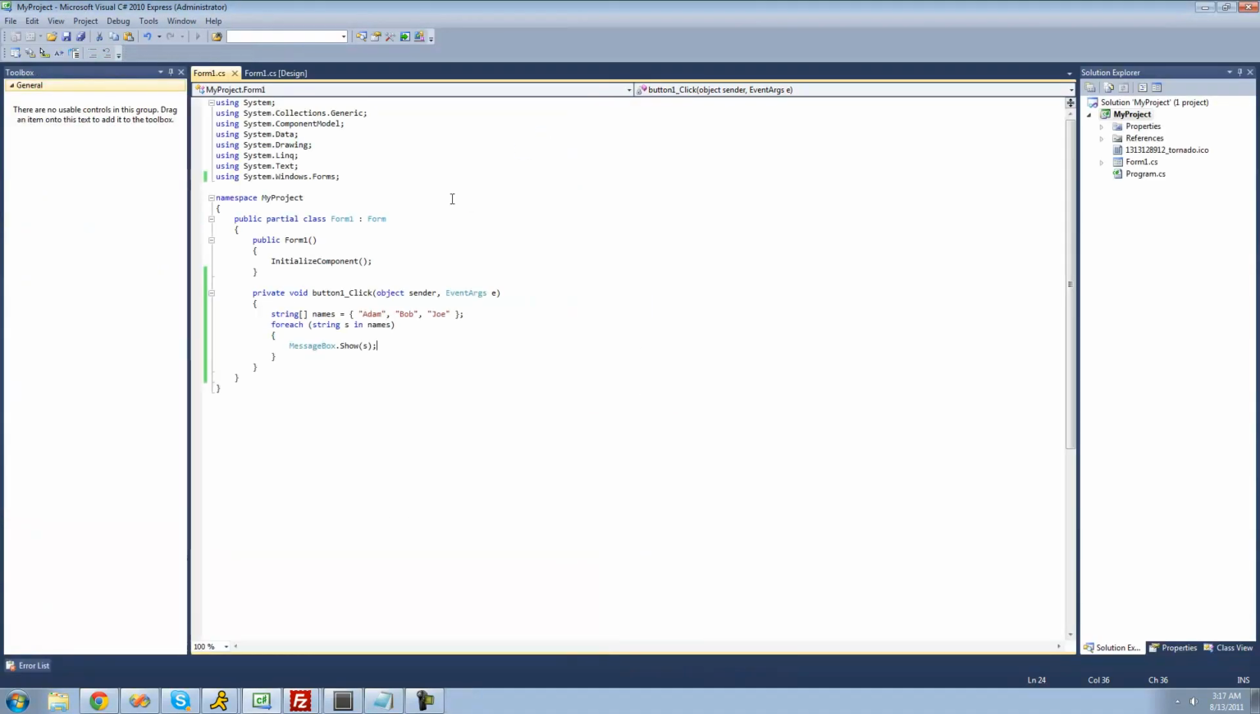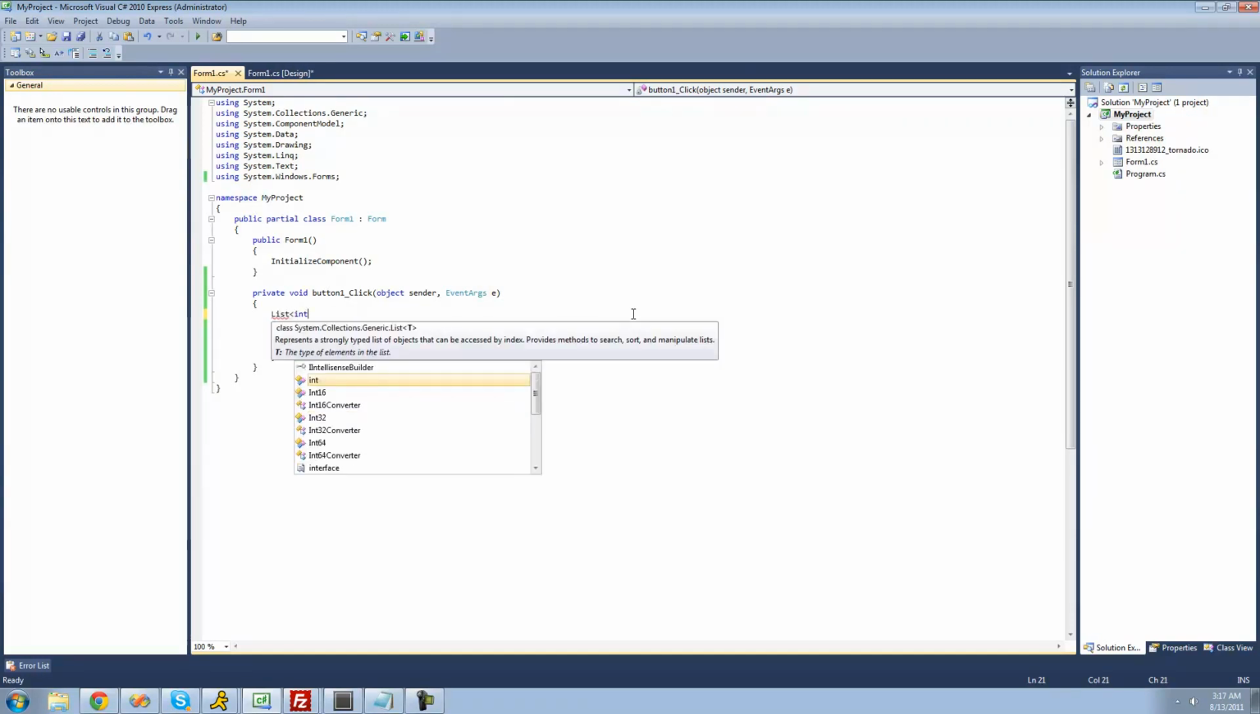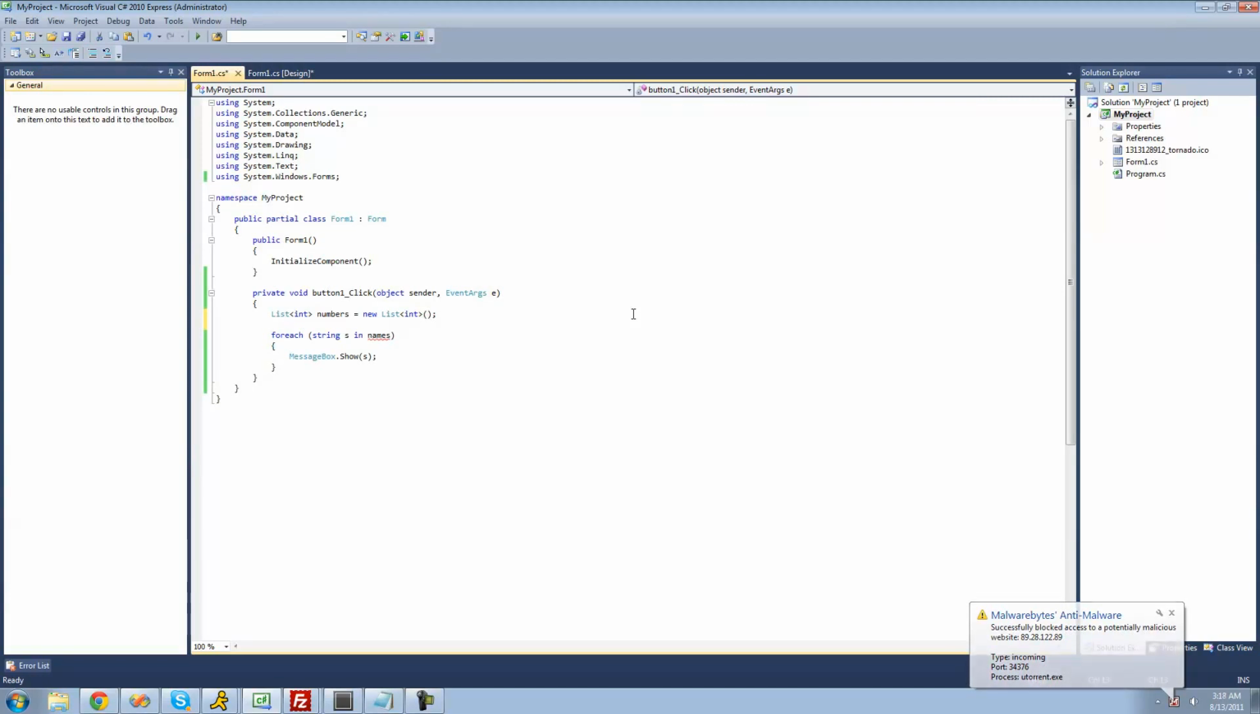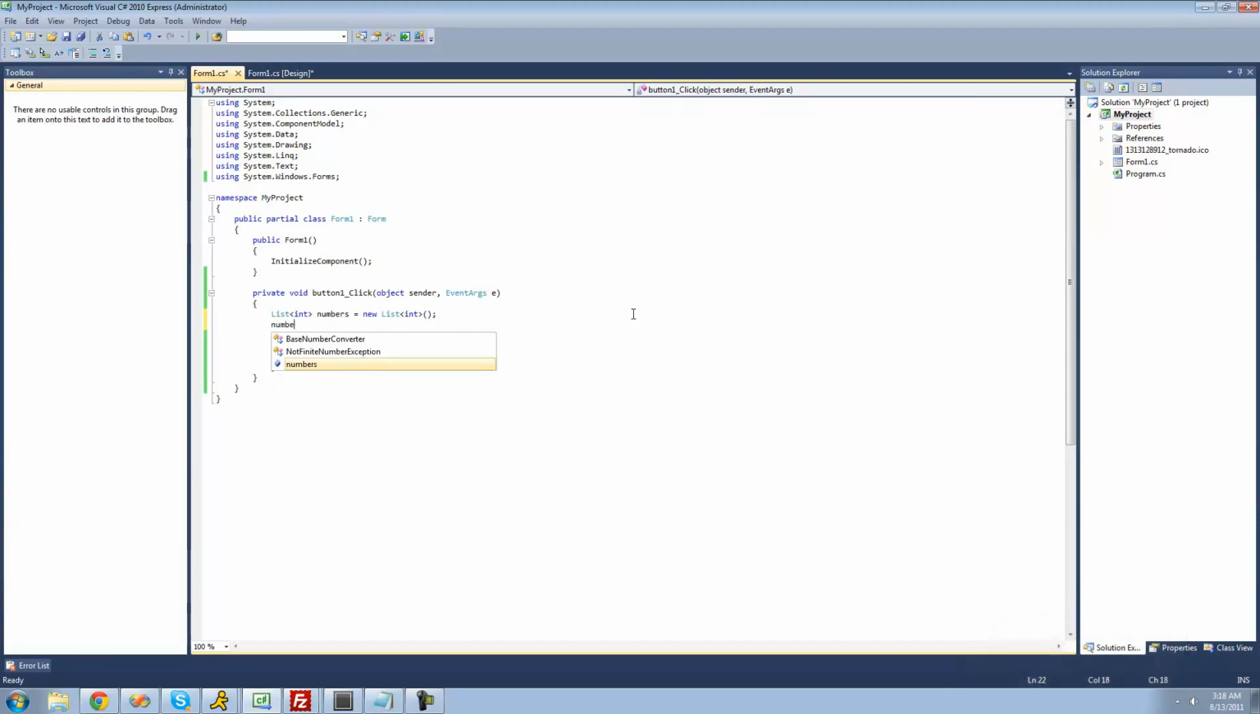Perfect. And you can do this with any collection or any array. If you wanted to, you could do this with a list as well. So if we were to go right here and create a list of integers, I'll call it numbers, and set it equal to a new list of integers. I'll just add a few numbers to my list: numbers.Add 5, and then I'll add 10 and 15. So numbers.Add and then 15.